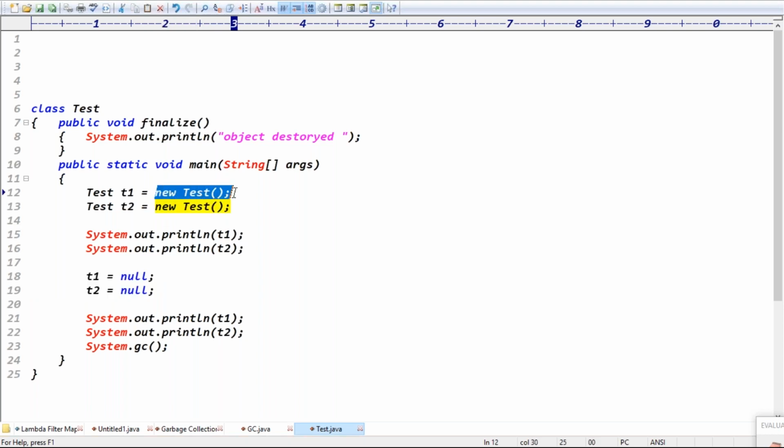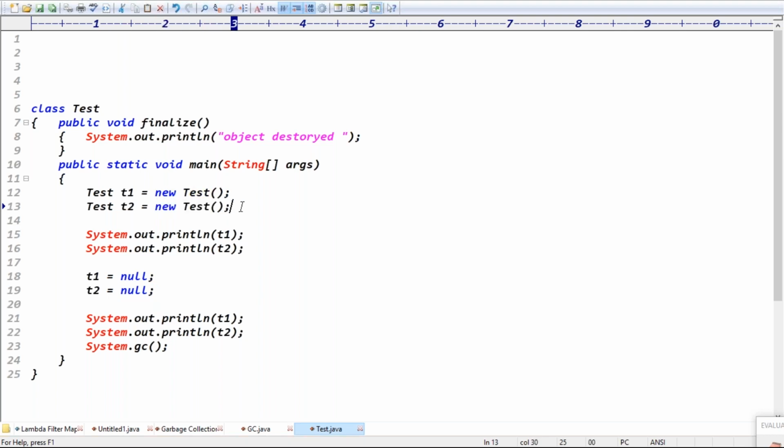Okay, sir, I got it now. T2 equals null means what? Previously T2 was pointing to an object, and now it points to null. I got it, empty location. Now this object is eligible for garbage collection.